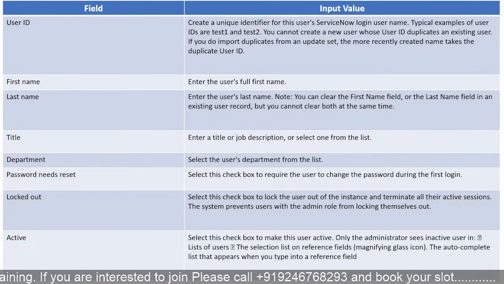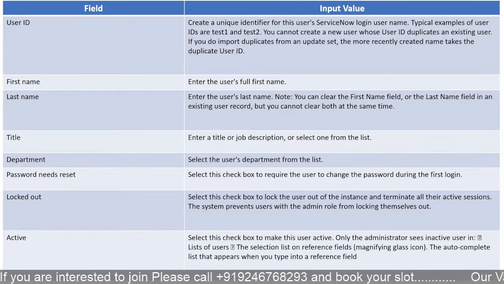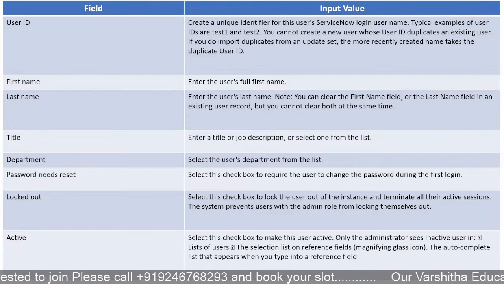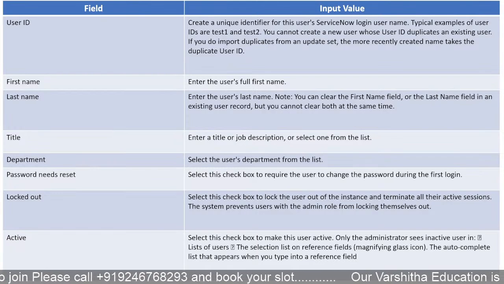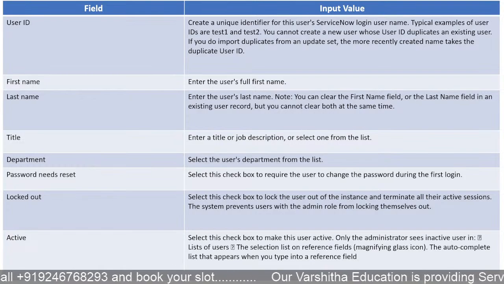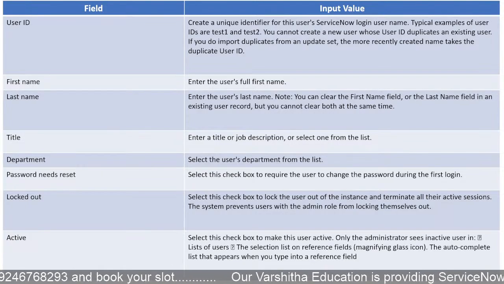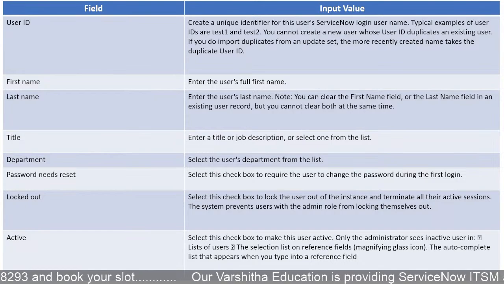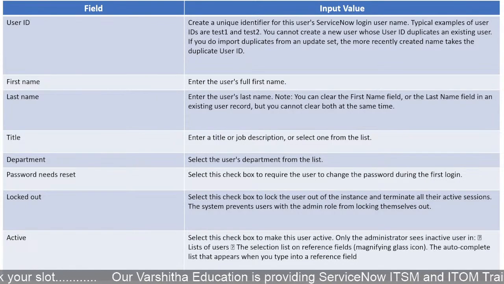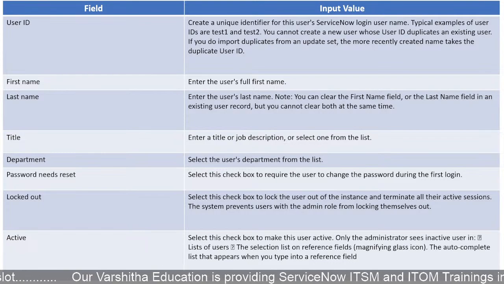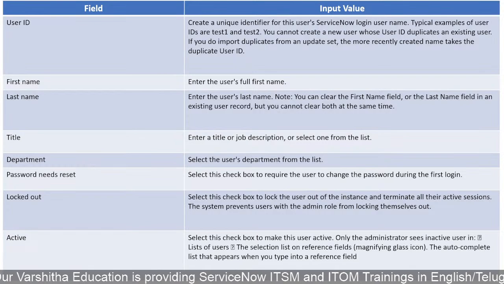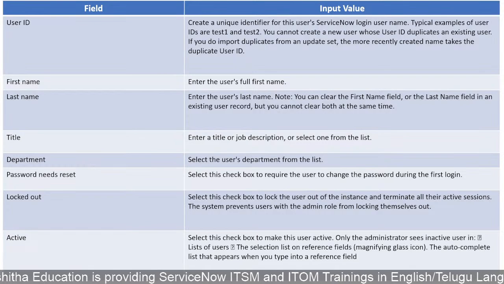The user ID also should have no duplications. It should be constant. Each and every employee has only one user ID. For example, two or three members named Shiva may be in the organization. How can we identify them? We can give the employee ID. According to the employee ID only, it is easy to identify them. We cannot duplicate that. Is it right or not? Yes, that is the reason.